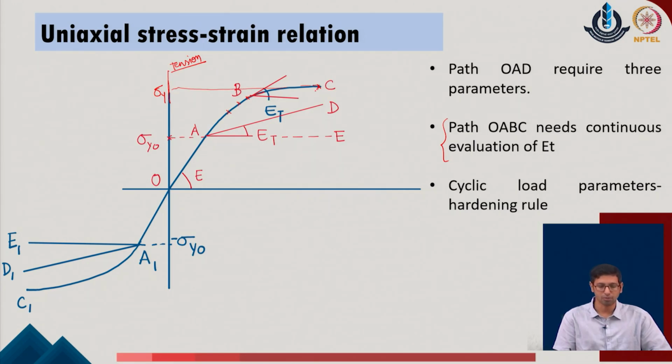So, the system will come down to the undeformed state. It will try to come to the undeformed state with the initial elastic modulus E of the given system, and as we realize that at this position, when the stress value in the system reduces to 0, the system still has some amount of residual strain. We typically identify that this is the plastic strain which is available in the given problem, and the recovery which has been made in the system with respect to the total strain is equivalent to the elastic strain of the given system.